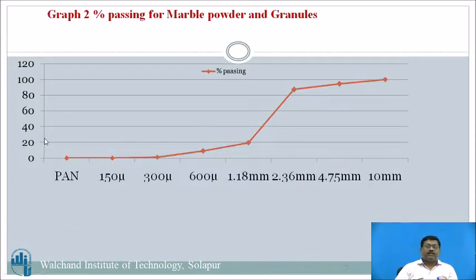And let us see the graph. The graph for 150 micron, 300, and 600 is a little lifted. From 1.18 to 2.36, the straight line is there, so it is lifted here. And this is the nature of the graph for marble powder granules, percentage passing.